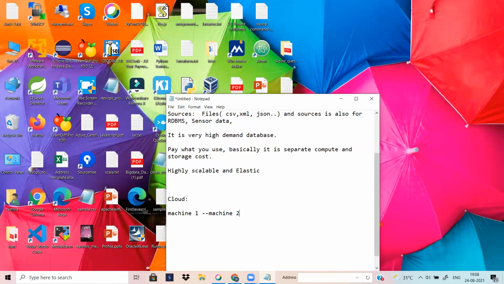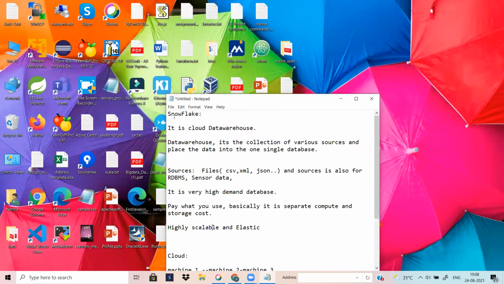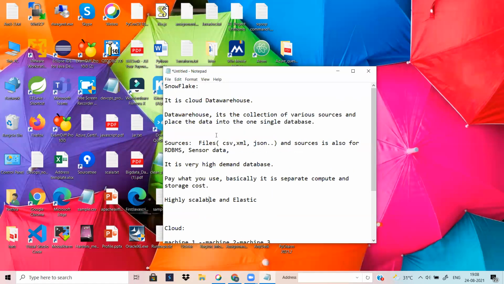You can add additional machines and increase the data volume. So this is very flexible. It is highly scalable and also elastic. If you want to increase the nodes, the machines or nodes, which mean the same thing, you can increase them as well. So that is one of the very big flexibilities in Snowflake.